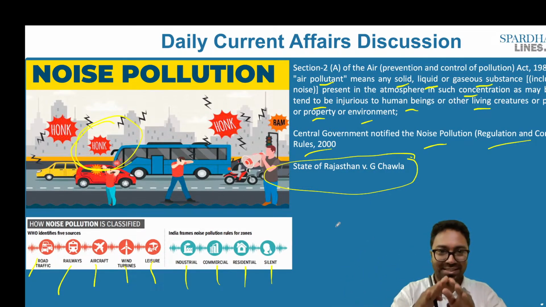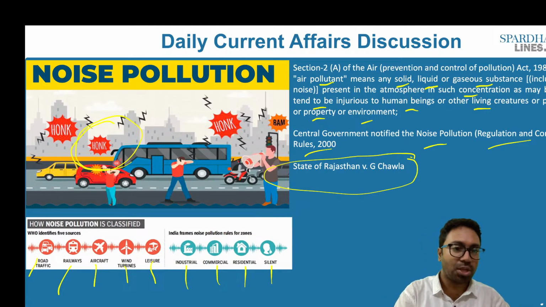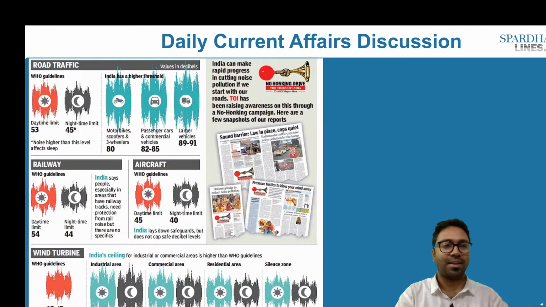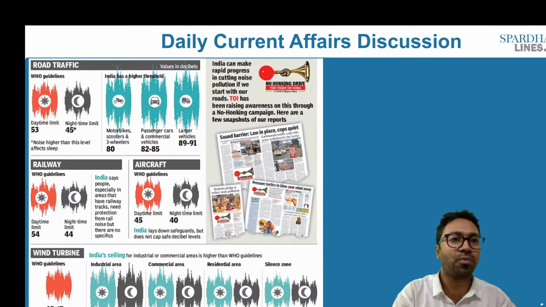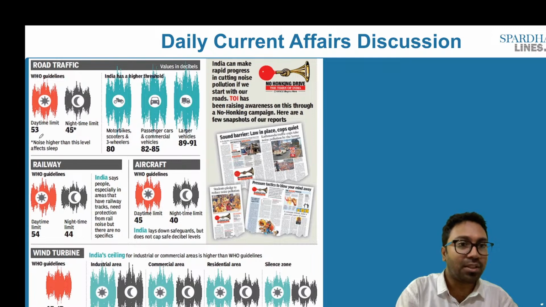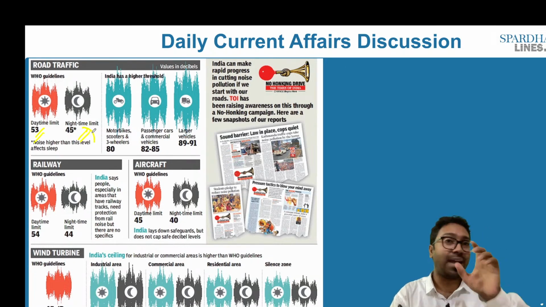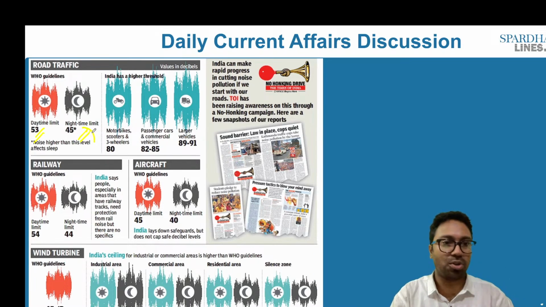So what we have is certain zones that have been identified according to the Indian laws. If we look into how these zonings are done and what is the limit, according to World Health Organization guidelines, for the daylight limit, the maximum it can reach is 53 decibels, and for the night time it is 45. Anything beyond this will be assumed as noise pollution.